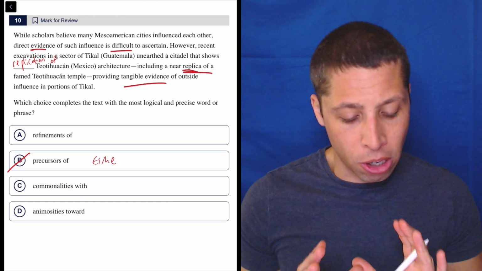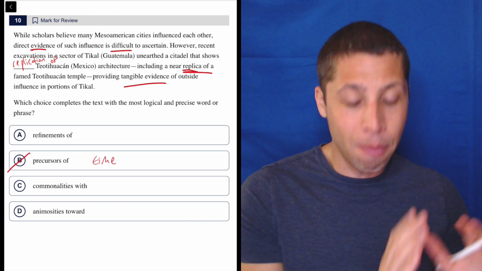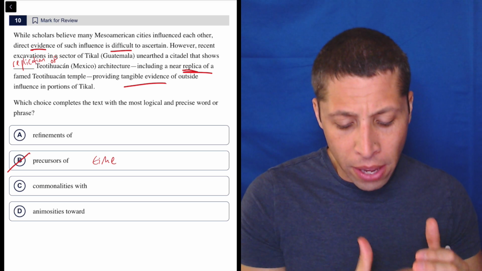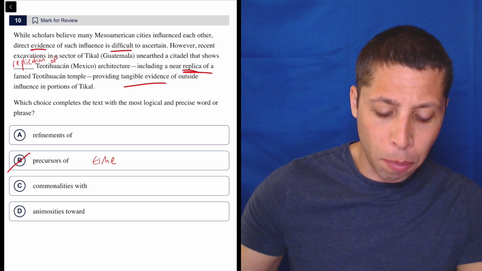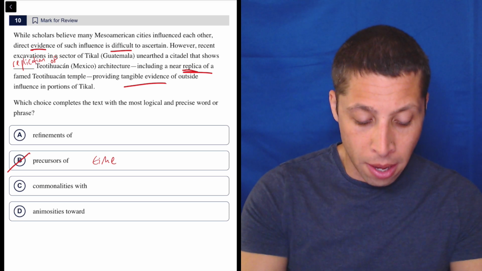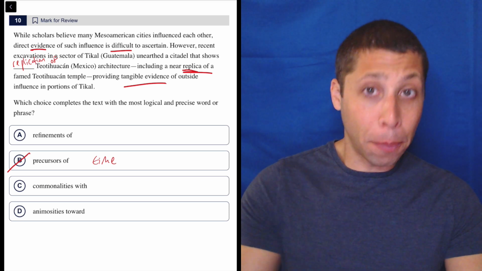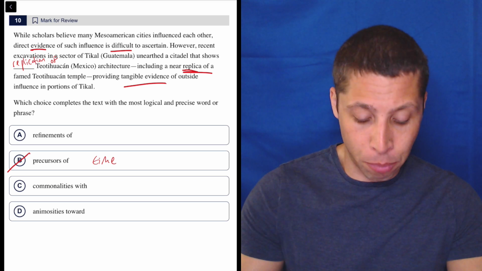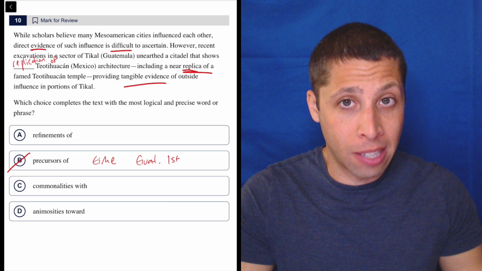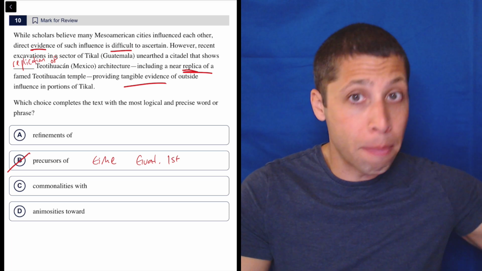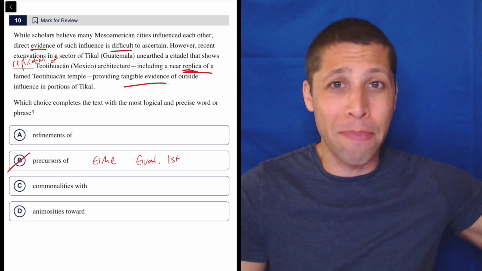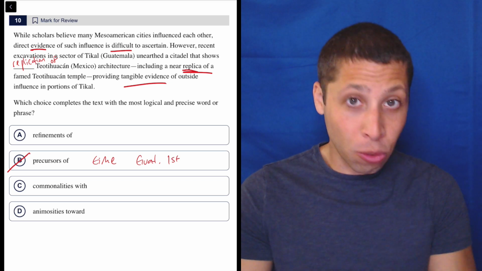But notice here, they're not saying one thing came before the other, right? There's influence involved, but if the thing in Tikal was a precursor, or let's just do Mexico and Guatemala. If the thing in Guatemala was a precursor of Mexico, then how could it be a replica of something in Mexico, right? Because precursor means Guatemala first. It comes before the Mexico thing. But then if the Guatemala thing came first, it cannot be copying something that hasn't happened yet. So this word gets the order wrong.